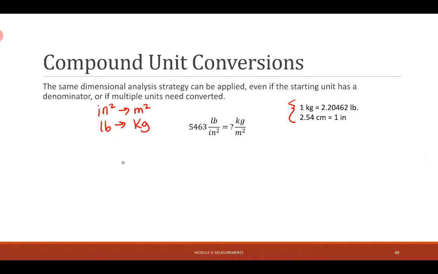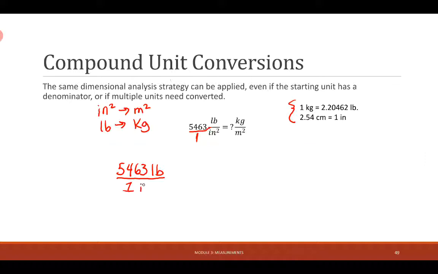So if I try to set up this problem, I've got to pay really close attention to my units. I can kind of extend this out and pretend there's a 1 down there so that the 5,463 is in the numerator, and 5,463 divided by 1 is just itself.